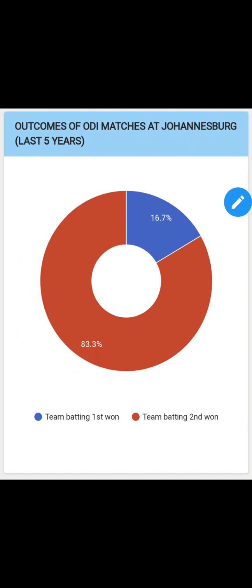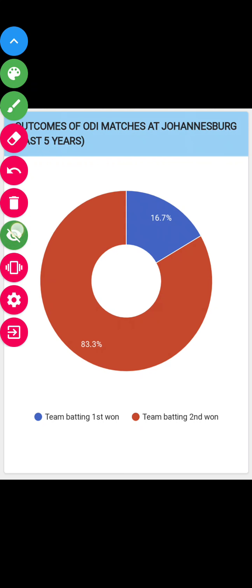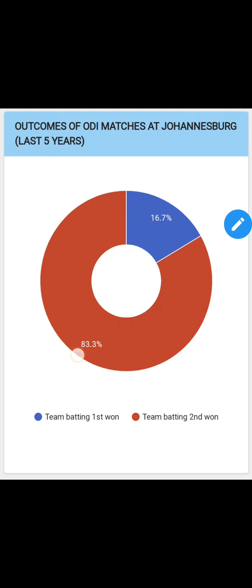Next, coming on to outcomes of ODI matches at Johannesburg in the last 5 years. In the last 5 years we can see that the team batting second, meaning the chasing team, has won 83%. So we have to give preference to the team which will chase, and the team batting first has only won 16.7%.